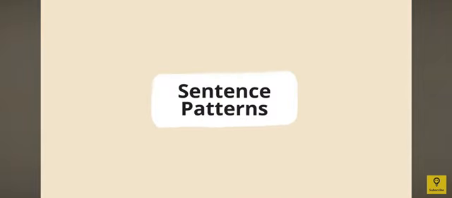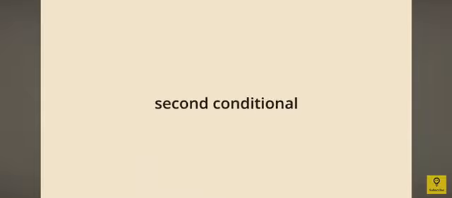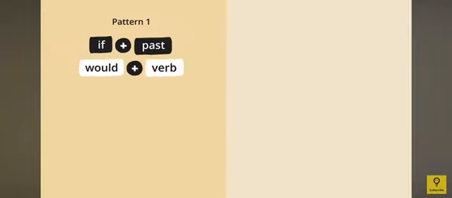Now, let us take a look at the type of sentence patterns in second conditional. We have two types of sentence patterns in second conditional. The first type is if plus past, and the second type is would plus verb. Now, here we are going to only be using present or future meaning.